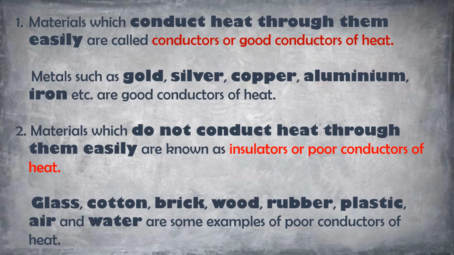On the basis of their ability to allow the flow of heat through them, materials can be classified as conductors and insulators, or good conductors of heat and poor conductors of heat. Materials which conduct heat through them easily are called conductors or good conductors of heat, whereas the materials which do not conduct heat through them easily are known as insulators or poor conductors of heat.